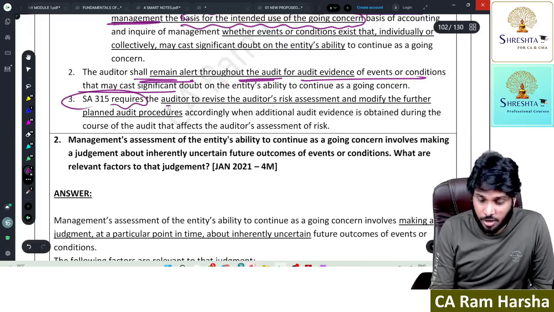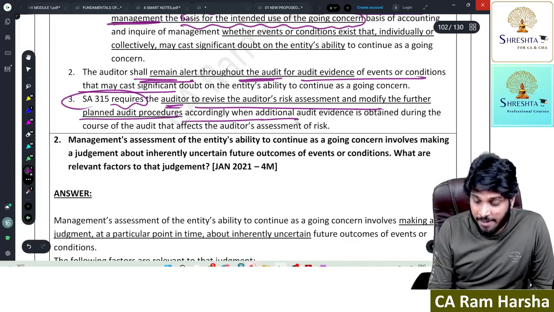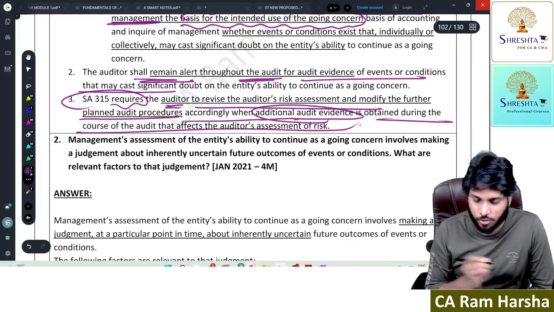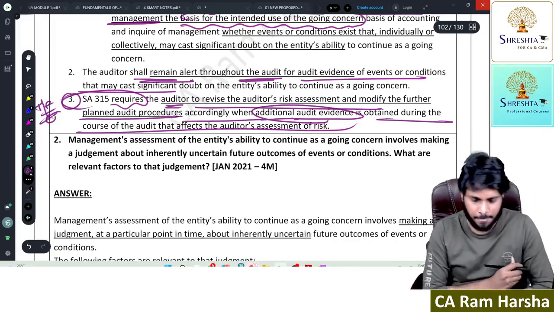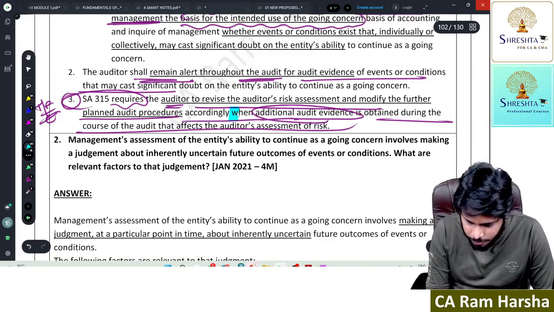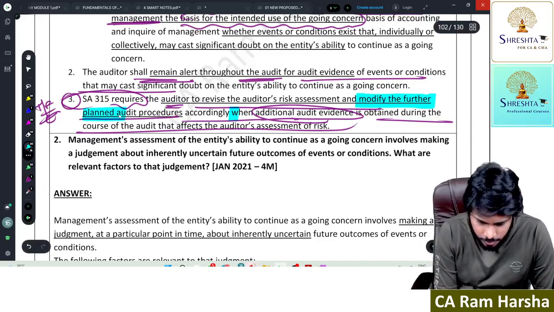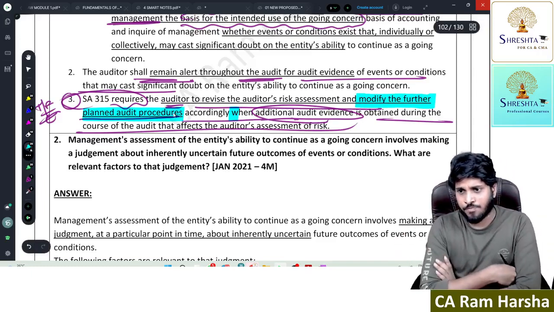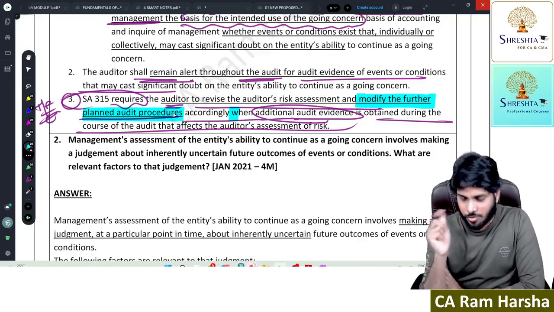SCA 315 requires the auditor to revise risk assessment and modify further procedures accordingly when additional evidence is obtained during the course of the audit that affects the entity. This itself can be asked as a true or false question. How can this question be framed? Look at this highlighted word in blue. Now I will read, slightly modifying when the blue letters come.